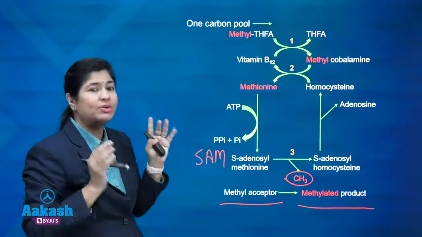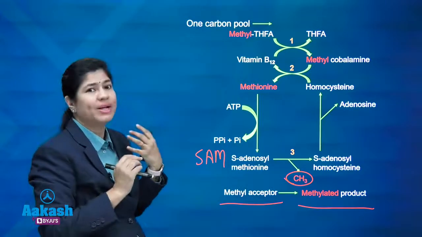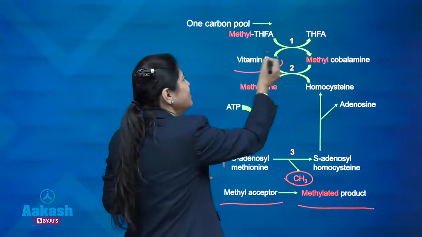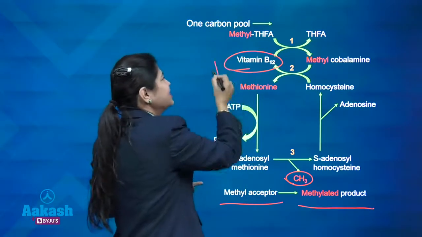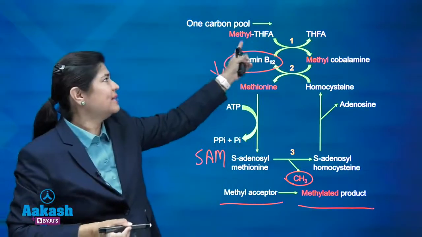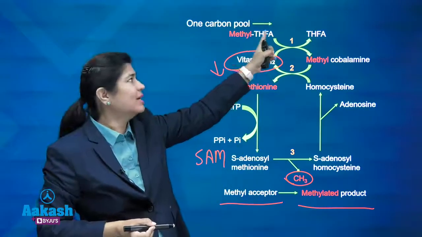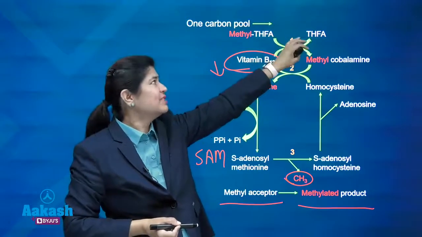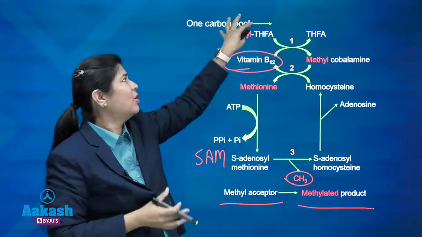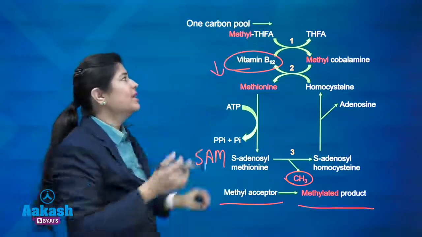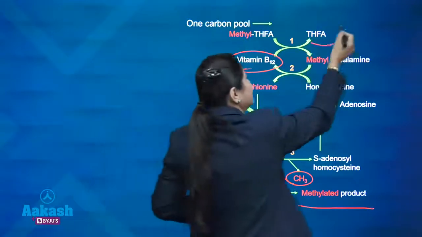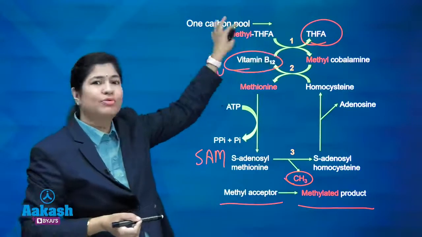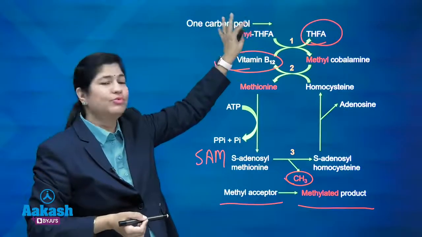Now the folate trap. How is folate getting trapped? If you have a deficiency of vitamin B12, the methyl tetrahydrofolate will not be getting converted to tetrahydrofolate. So the folate is trapped in the form of methyl tetrahydrofolate. Then we have a deficiency of the other folate forms as well, because it is completely trapped as methyl tetrahydrofolate.